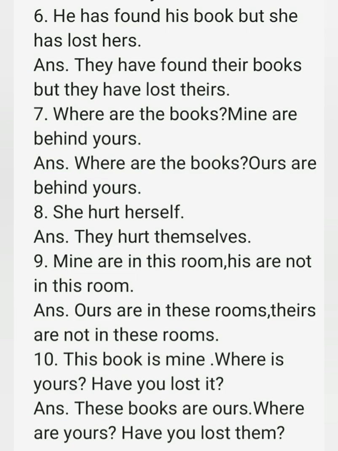Second part is mine are behind yours. Mine means belonging to me and plural of mine is ours. So the answer is ours are behind yours. So we have to write this sentence as where are the books? Ours are behind yours.